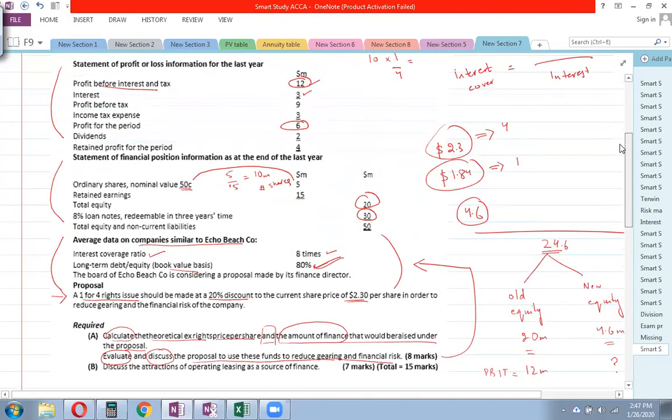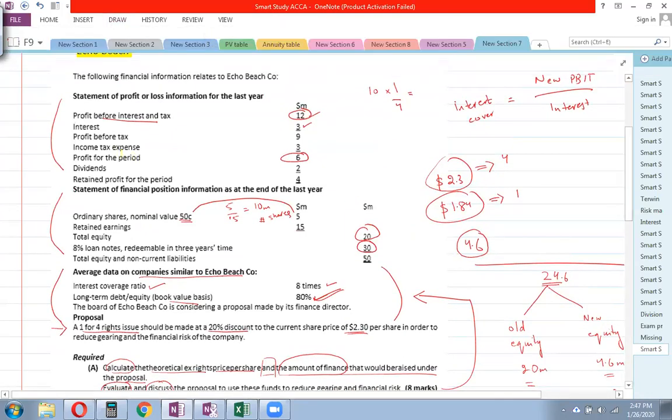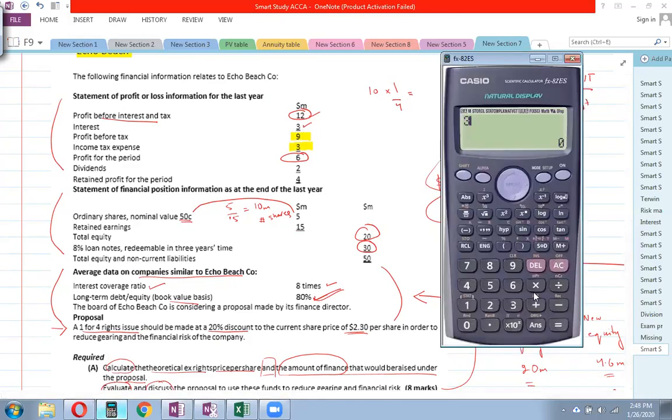So if you have to calculate the tax rate, you can see here that the tax expenses are 3 on 9 million profit. So what is the percentage? 3 divided by 9, which means 33.33%.